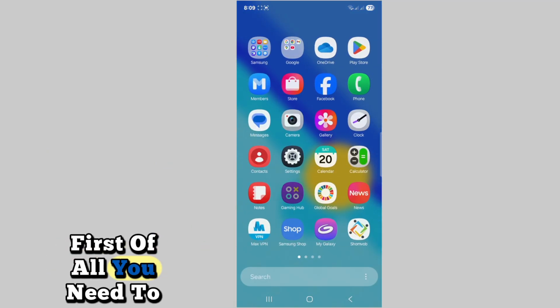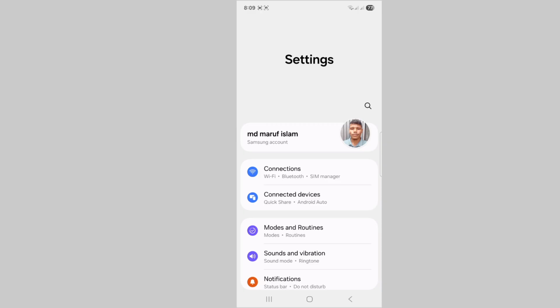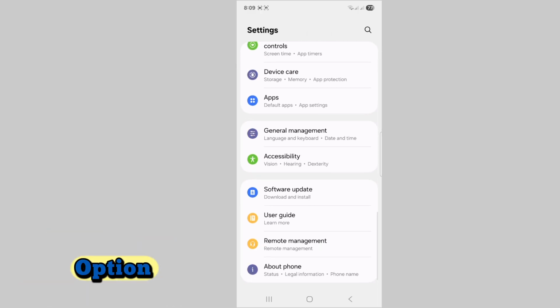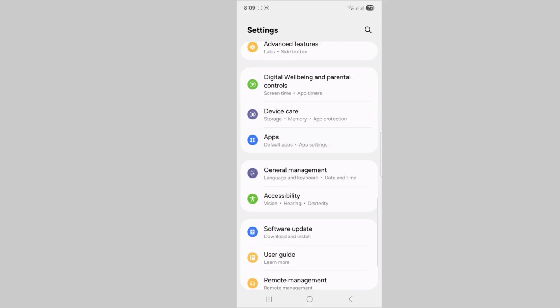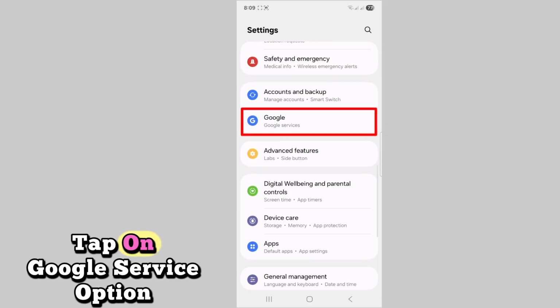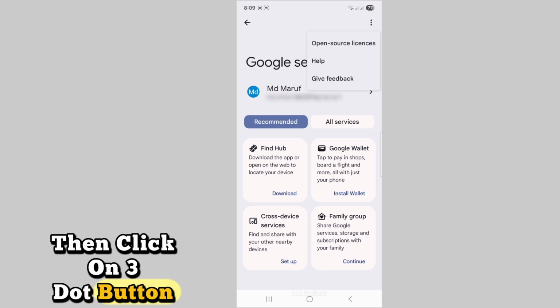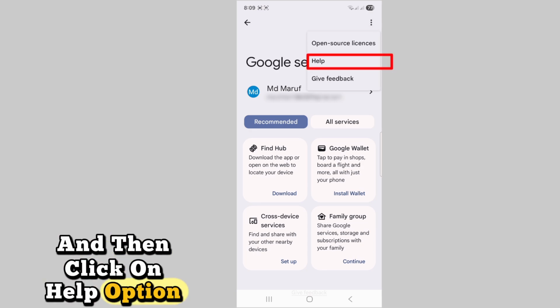First of all, you need to open the Play Store, scroll down and find the Google Services option. Tap on Google Services, then click on the three dot button and then click on the Help option.